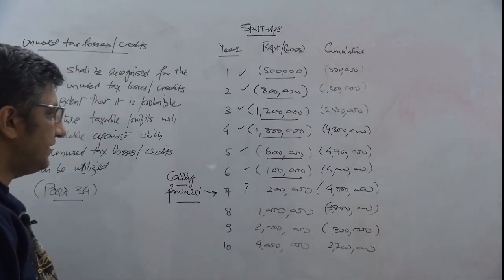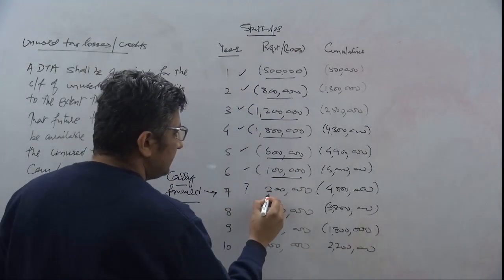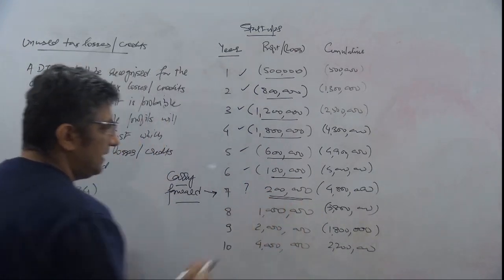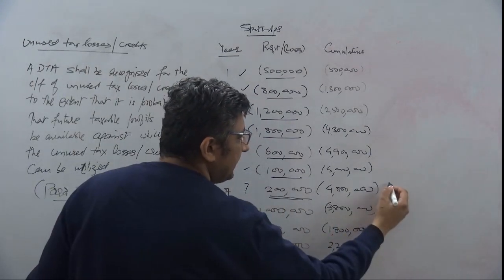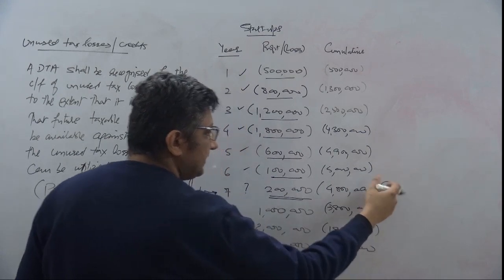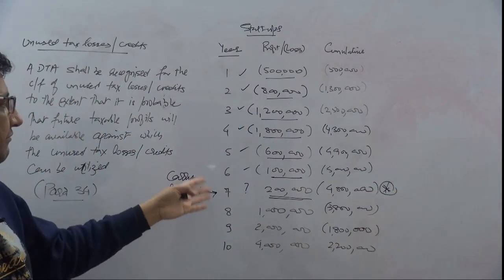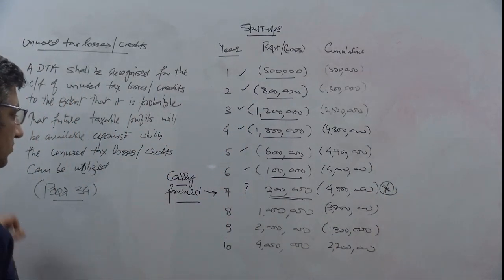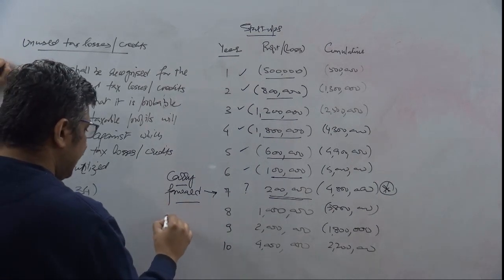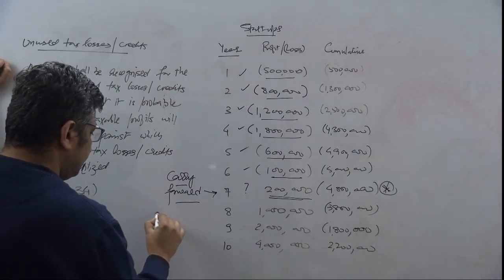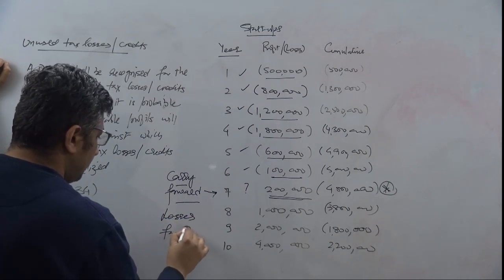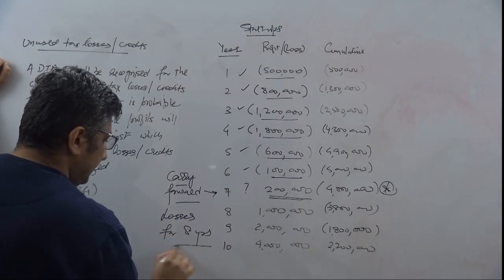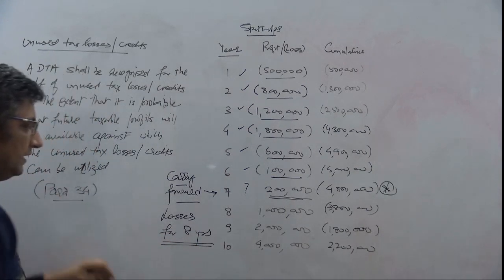So effectively, even though there is a profit of 200,000 in year 7, what we see is cumulatively you are still at a loss. In a way, if my tax authorities allow a carry forward of losses for 8 years, what does it imply?